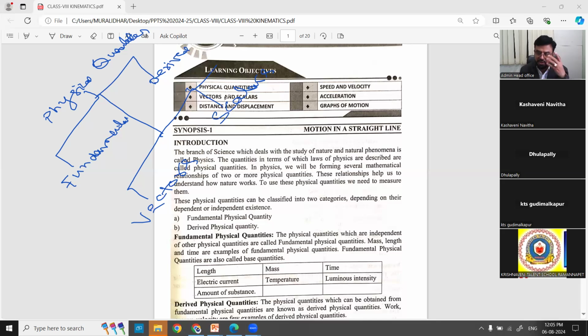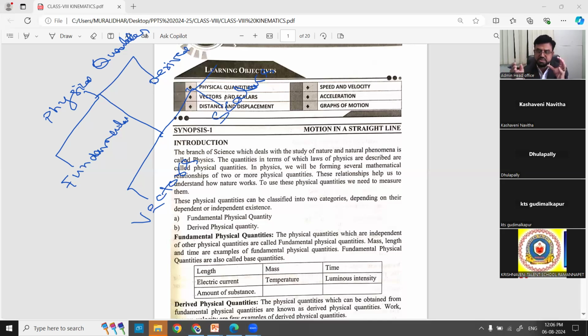In mathematics, there is a separate branch called vector algebra, where we learn about the addition, subtraction, multiplication and division of vectors. But here we'll discuss only the identification of physical quantities as either scalars or vectors. How do you identify a fundamental quantity? We have 9 fundamental physical quantities, 7 plus 2. All the remaining are derived quantities.